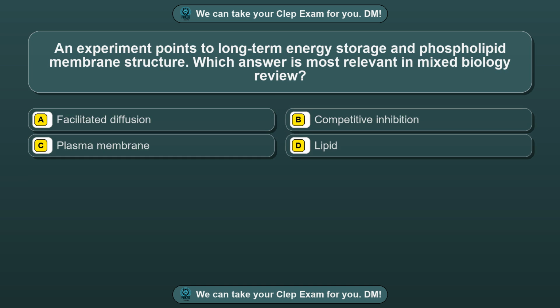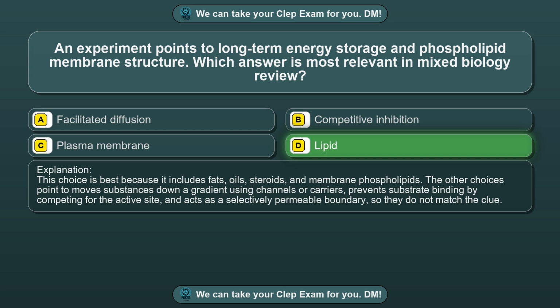Question 32. An experiment points to long-term energy storage and phospholipid membrane structure. Which answer is most relevant in mixed biology review? Option A, facilitated diffusion. Option B, competitive inhibition. Option C, plasma membrane. Option D, lipid. The correct answer is option D, lipid.